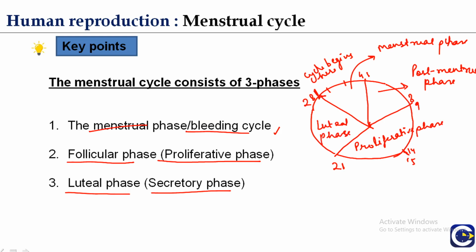So, these are the different phases in this cycle. Now, on this 14th or 15th day, the process of ovulation takes place. Ovulation means the release of an ovum from either of the ovaries once in a month. So, this is how this cycle takes place.